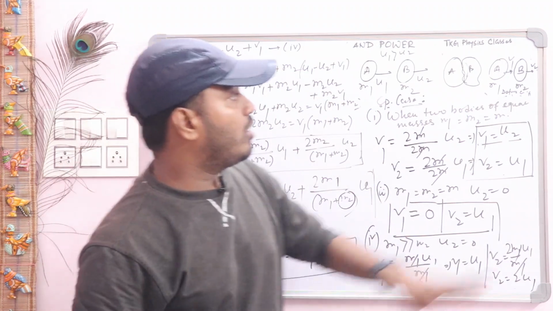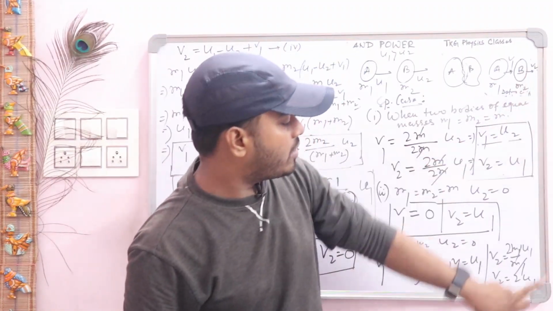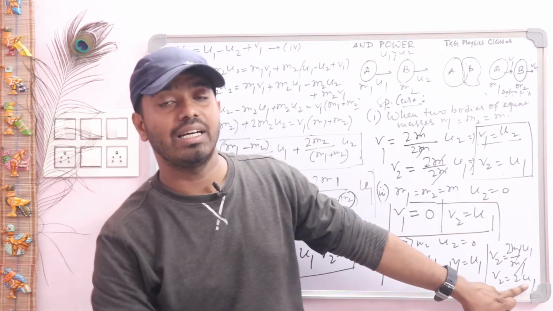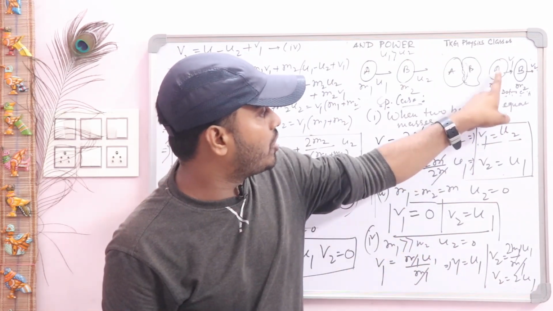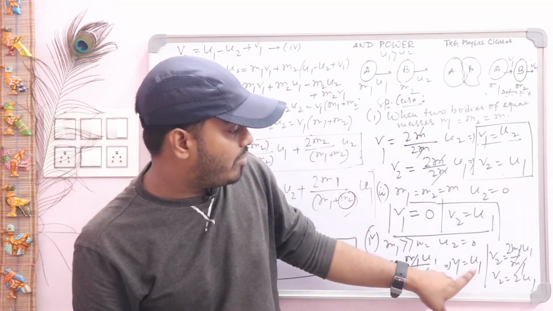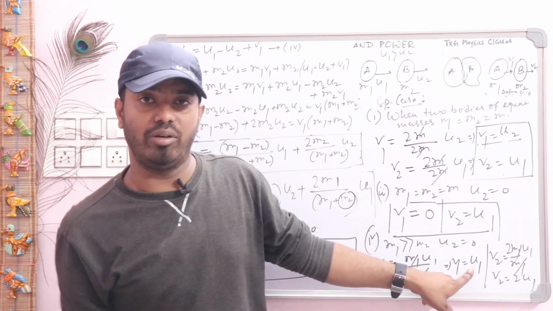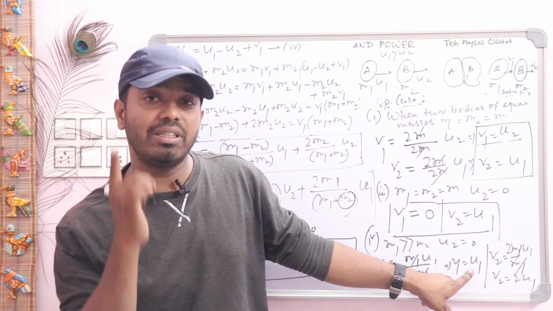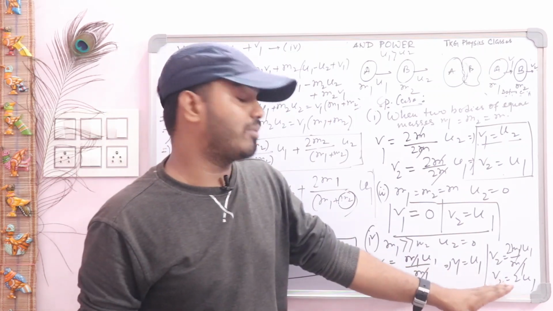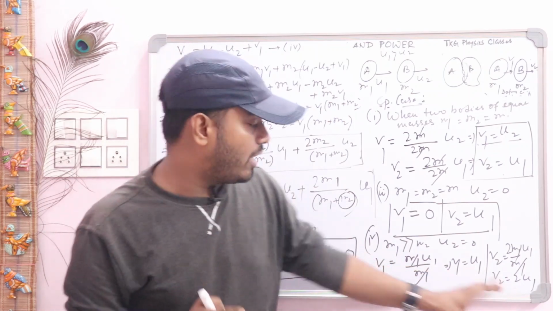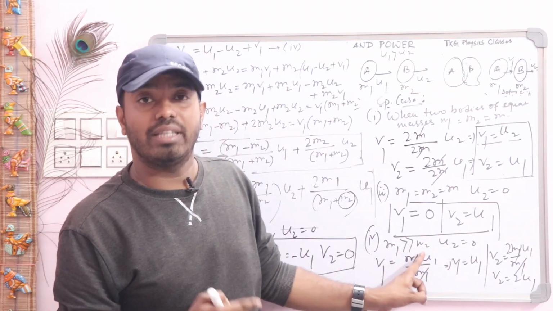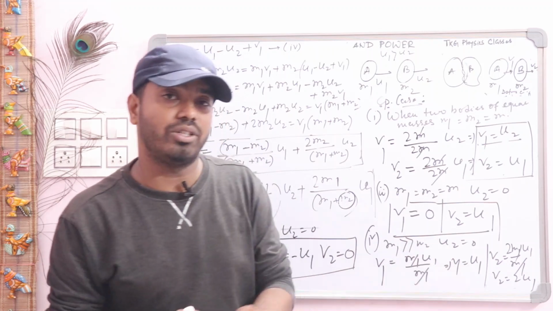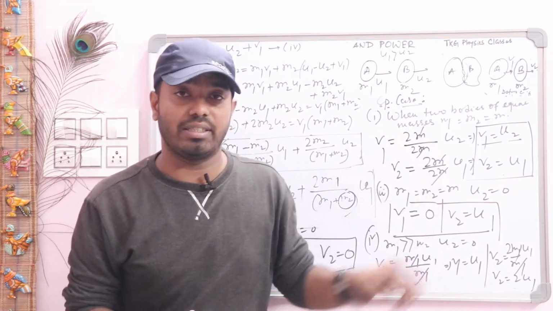So the velocity of body B will be twice the velocity of body A after the collision, and the velocity of body A after the collision is exactly equal to its velocity before the collision. You have to remember the condition: when a heavier body strikes a lighter body, and the lighter body is at rest. So these are the 4 cases.